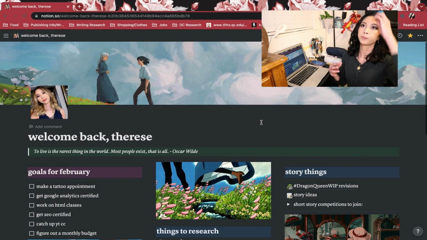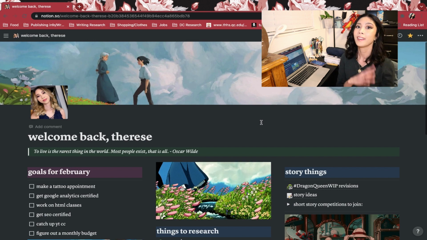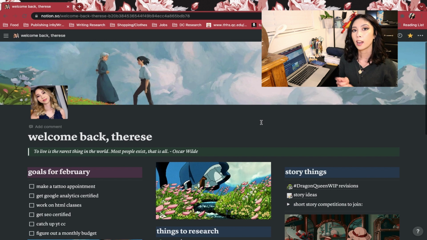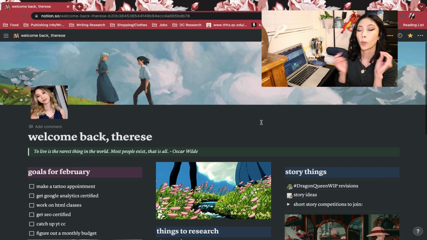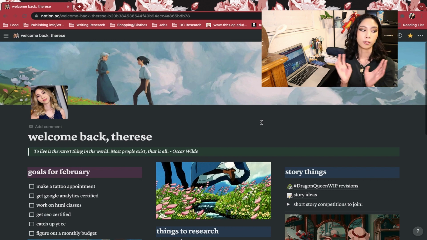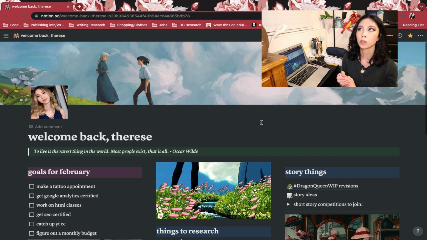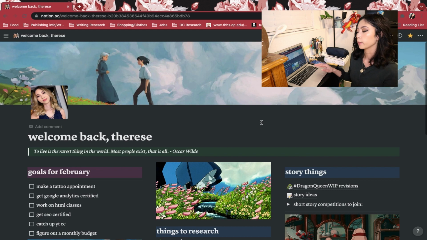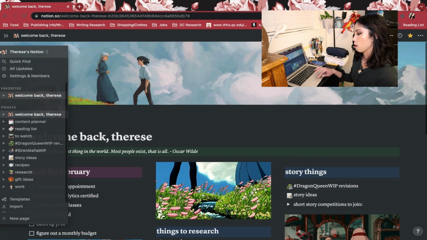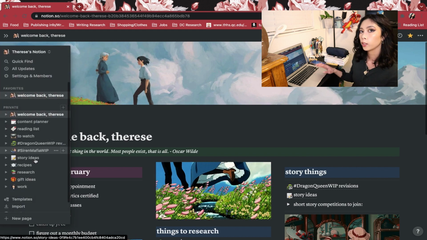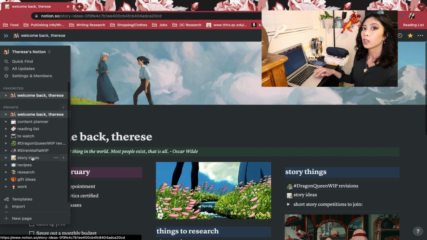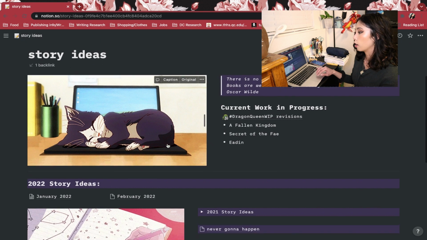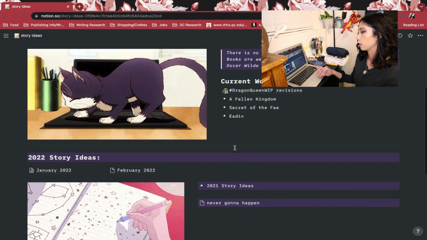However, since I bullet journal every month and I switch bullet journals, on a good year every 6 months, it's a little hard to remember where the story ideas are and how to find them. So this is just a way for me to keep track of everything. Once I have a story idea in my bullet journal, at the end of the month I will transfer everything to a story ideas page that I make here.